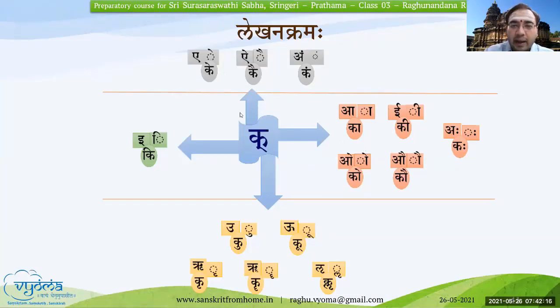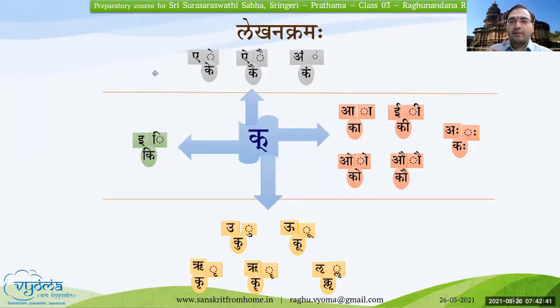Similarly, we write above the letter for e kara, ai kara, and anuswara, and we write it below for ukara, ookara, rikara. This is a general way in which the Gunitaksharas are written.